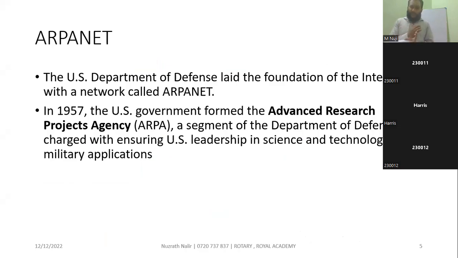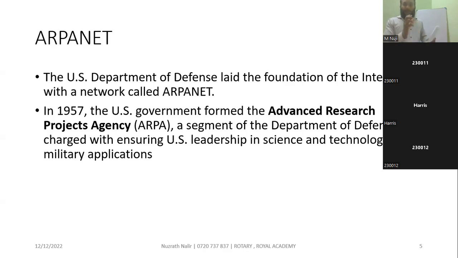I already told you that Charles Babbage found the difference engine and analytical engine, and thereafter Howard Aiken invented the Mark I. These concepts were all built for war.